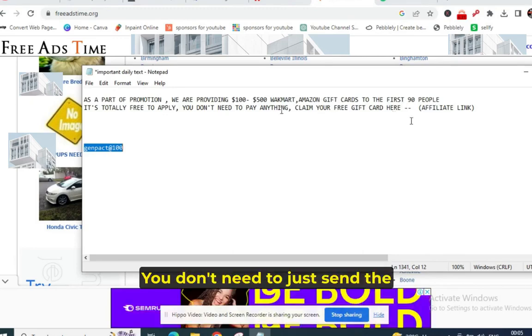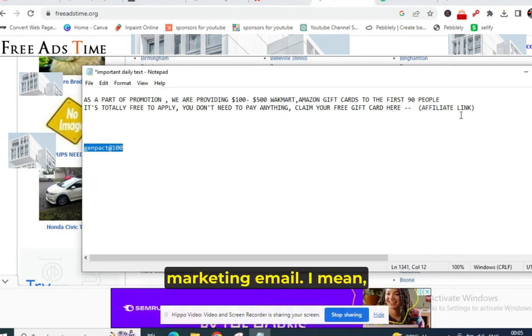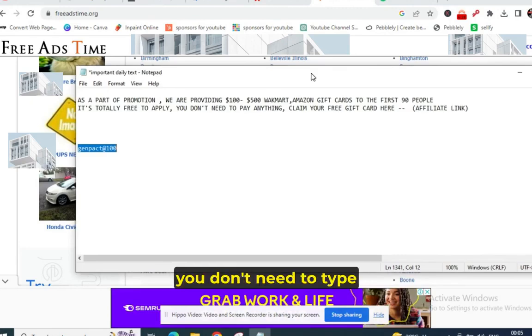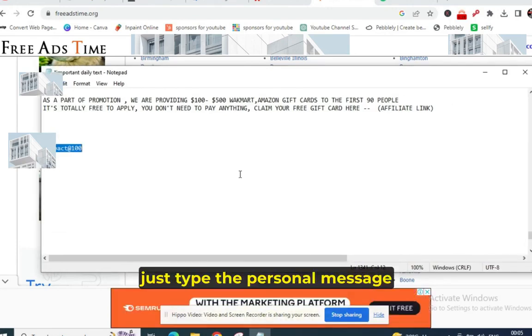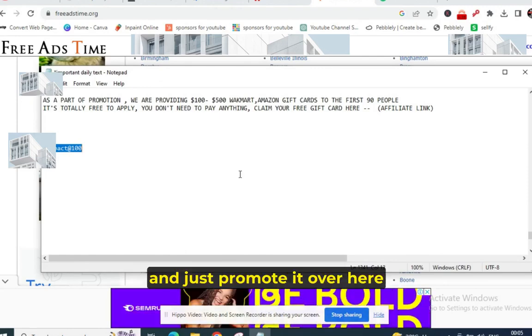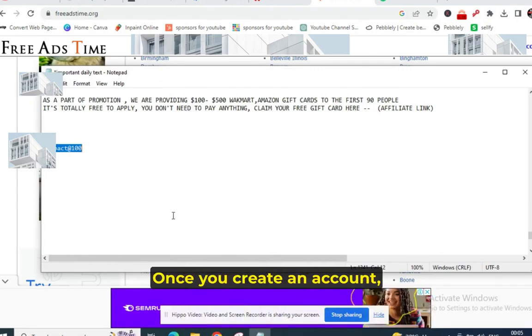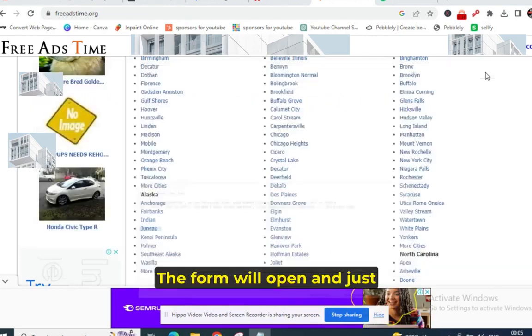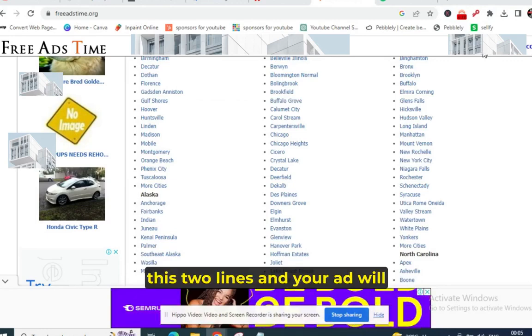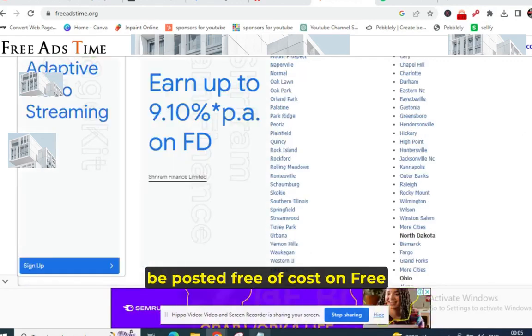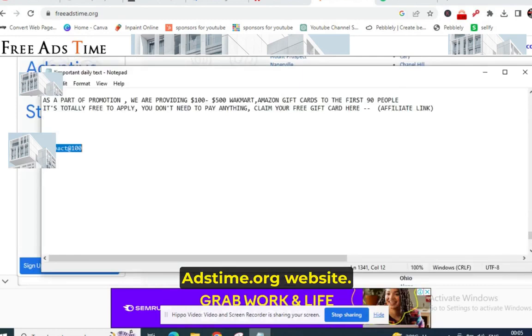That's it. You don't need to write marketing-style copy. Just type a personal message and promote it on this website. Once you create an account, post an ad, the form will open, and just select the state and put in these 2 lines, and your ad will be posted free of cost on the freeadstime.org website.